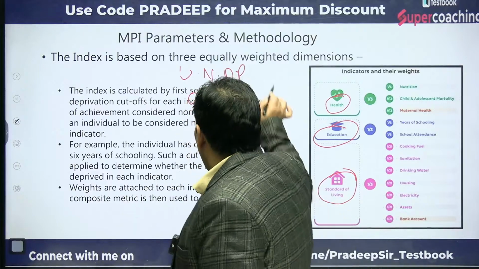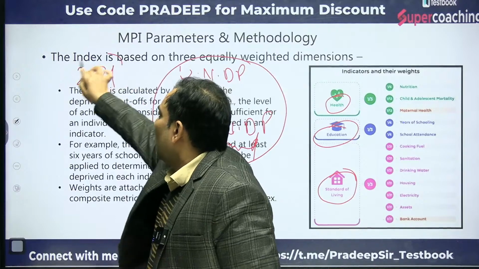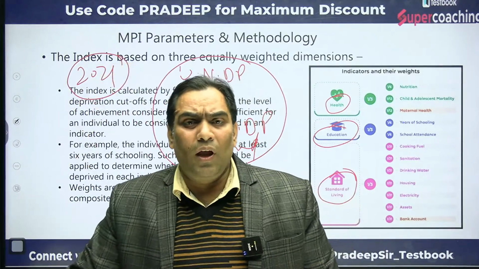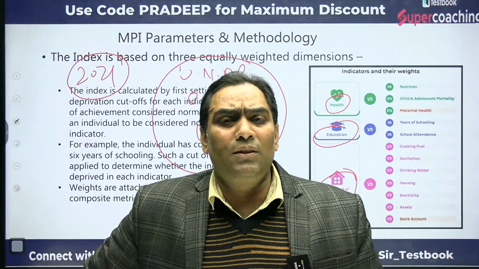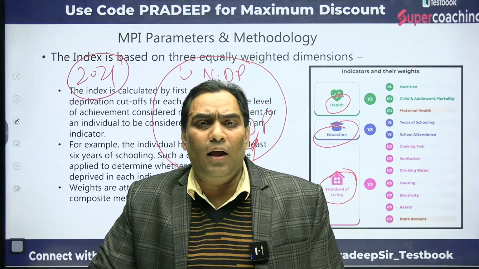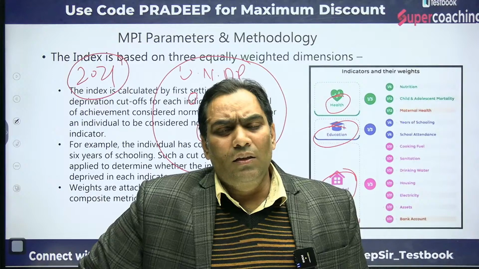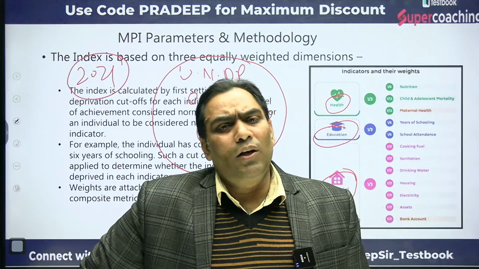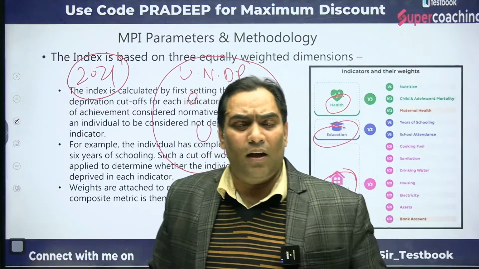From 2021, NITI Aayog has also started publishing a national multidimensional poverty index in the case of India. This is the first publication, in 2021. And from last year we have started again.